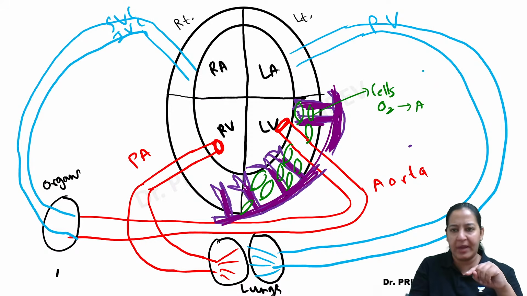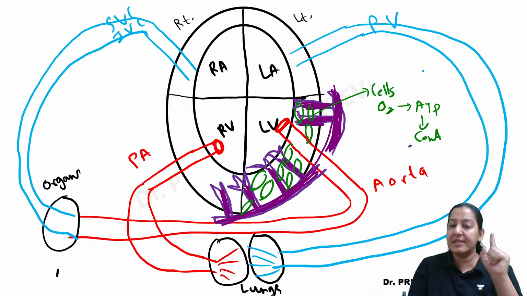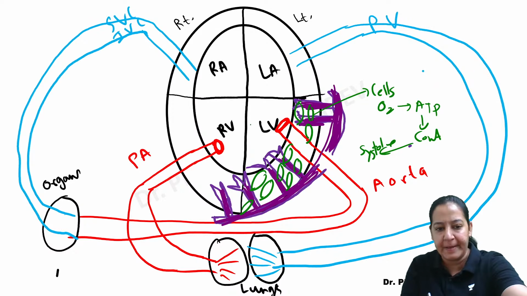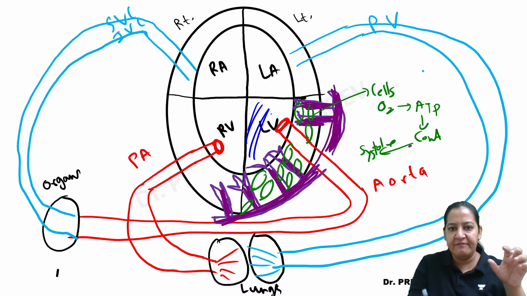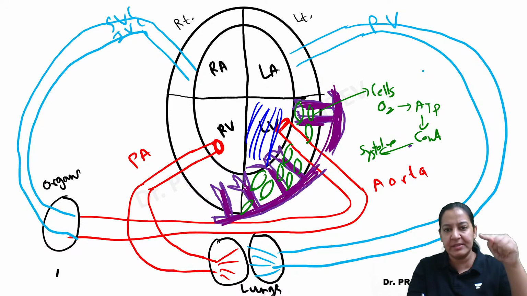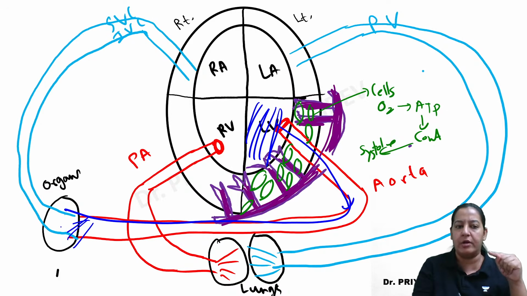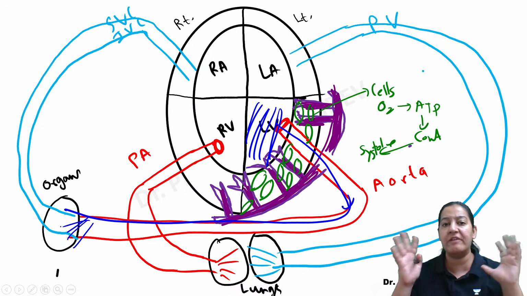They convert oxygen to ATP and they have ATP. Since they have ATP, they can contract. Since they can contract, they can do systole. The systole will happen here. Whenever they contract, whenever systole happens, the blood is given to the aorta and that is distributed to all the organs. So why have I told you this story?